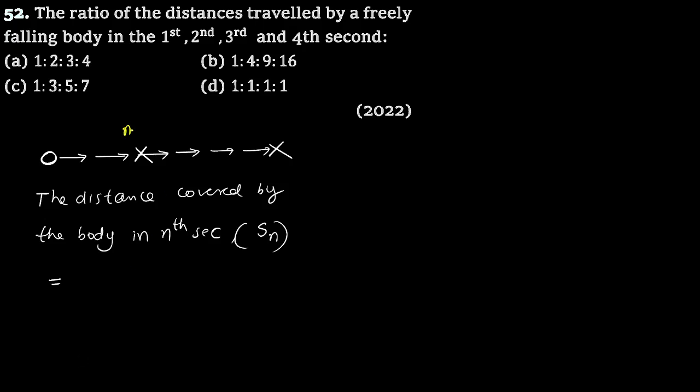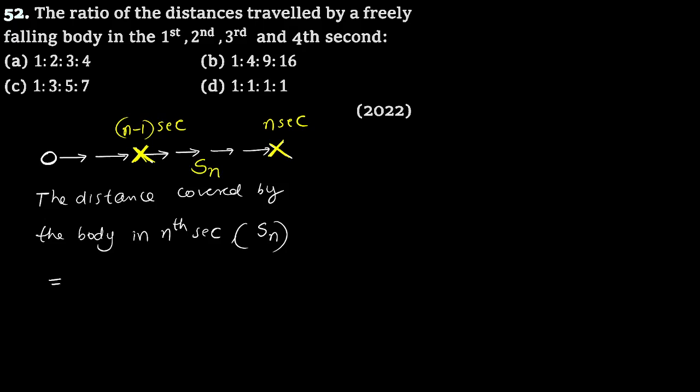When the time is n-1 seconds, suppose this is the position of the body. And when the time is equal to n seconds, this is the position of the body. During this time interval, the distance covered by the body is the distance covered in the nth second, Sn.